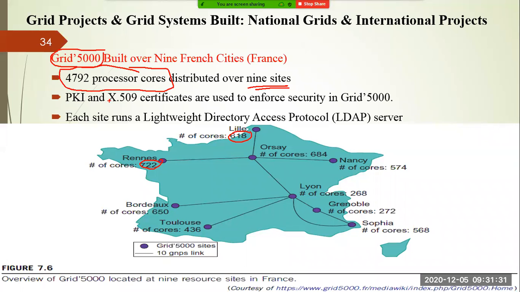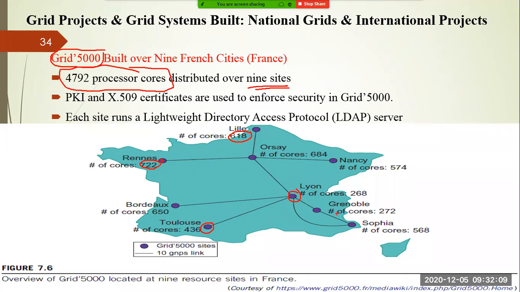Similarly, the total 4792 cores are distributed over 9 regions, so that whenever there is a requirement, suppose one particular work requires 500 cores, this particular site can request or provide that service in collaboration with other sites, right? So one resource site asks help from other sites, and they are connected through a 10 Gbps link, so that faster communication can be provided from one resource site to another.